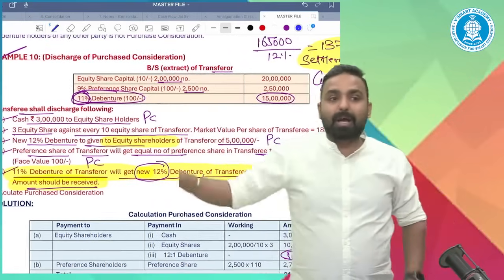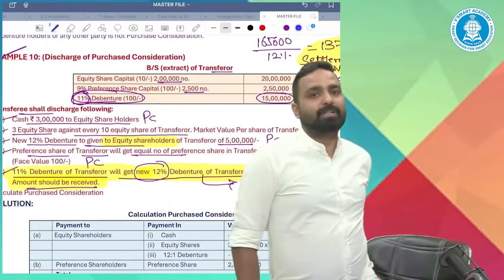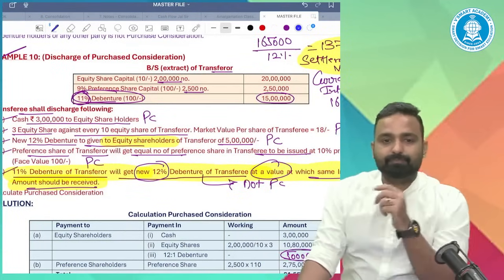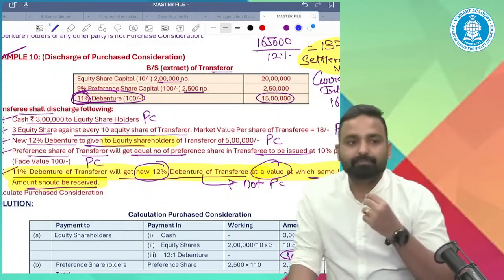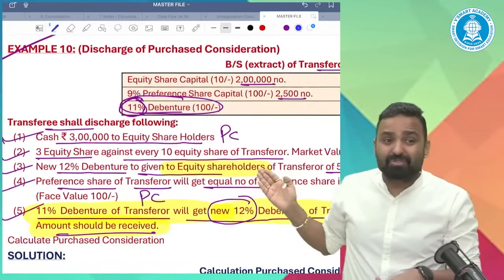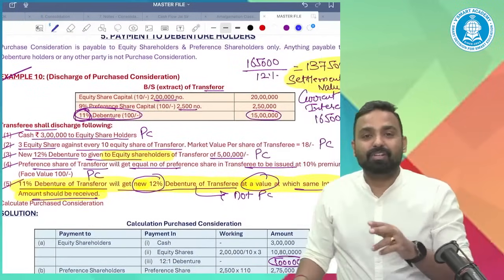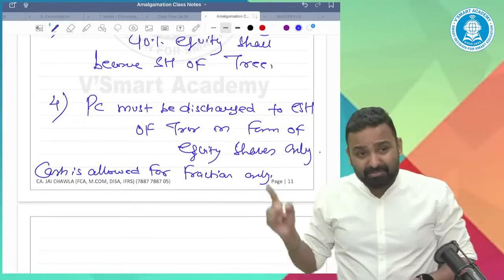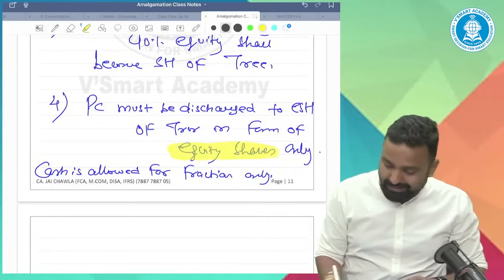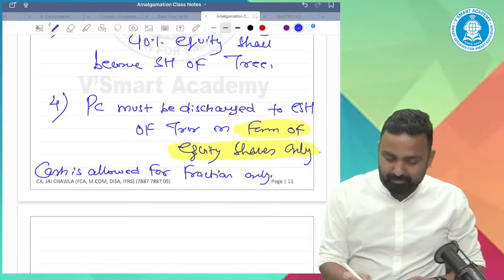Tell me, which amalgamation is this? Is this a merger or purchase? It's a purchase because we are giving cash and debentures to the equity shareholders. As far as merger is concerned, you have to pay the PC in the form of equity shares only.